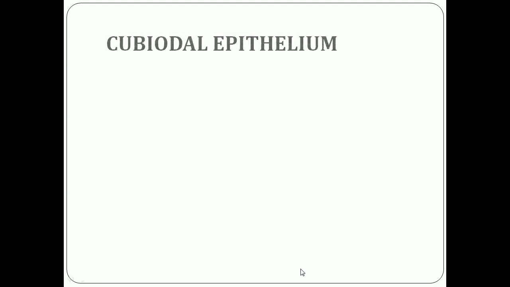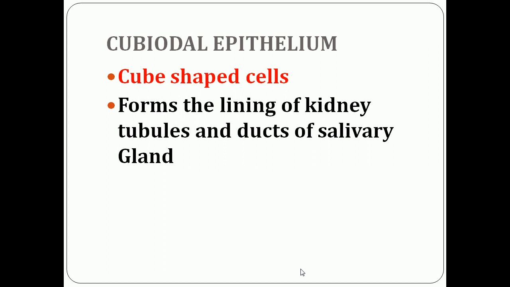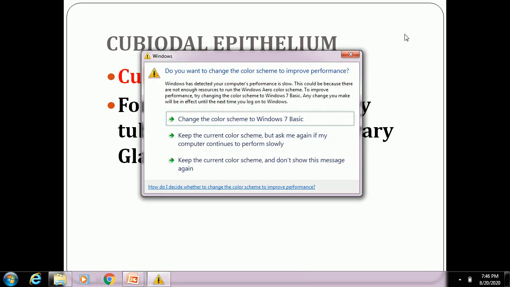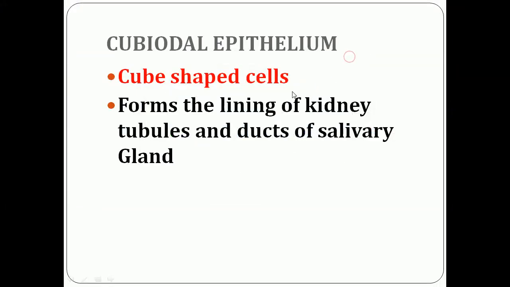The next type of epithelium is cuboidal epithelium. Cuboidal epithelium cells are cube-shaped. It forms the lining of kidney tubules and ducts of salivary glands. Because of these cube-shaped cells, it is named cuboidal epithelium.